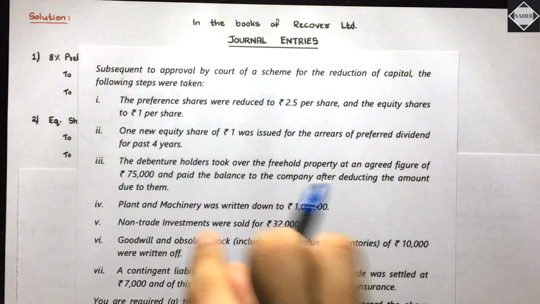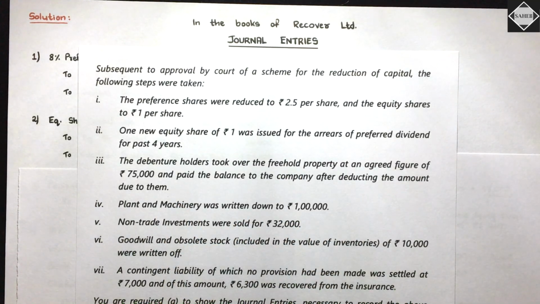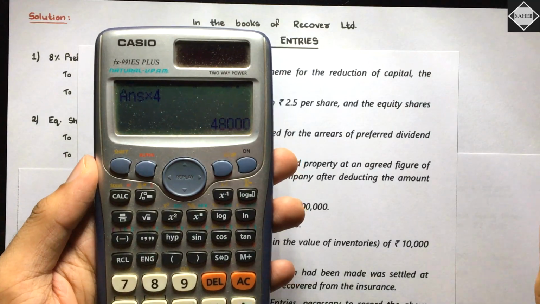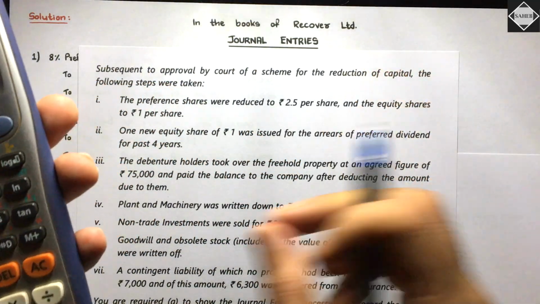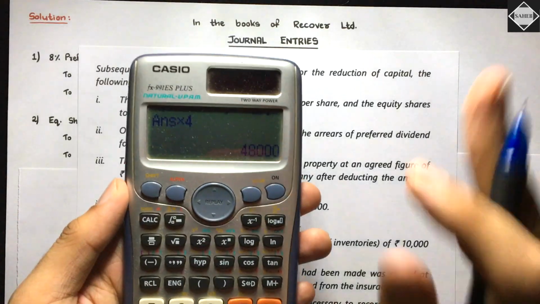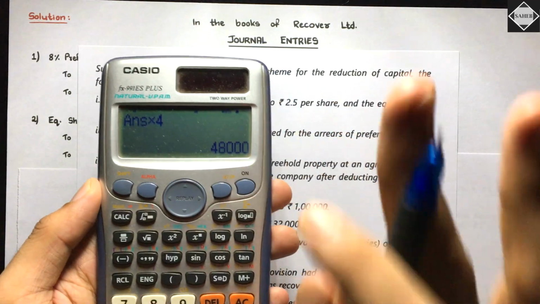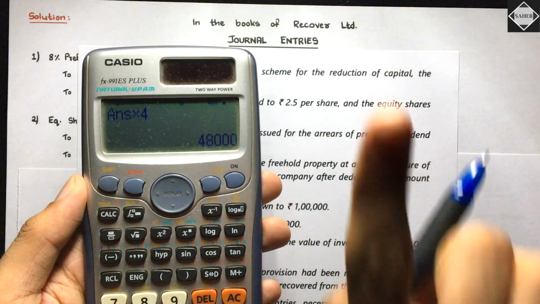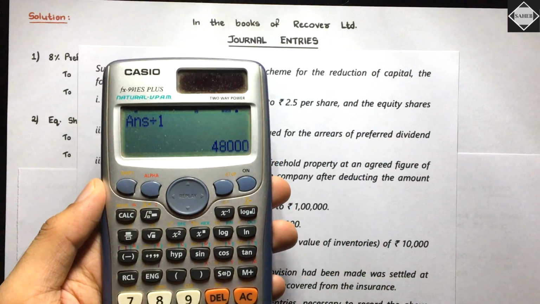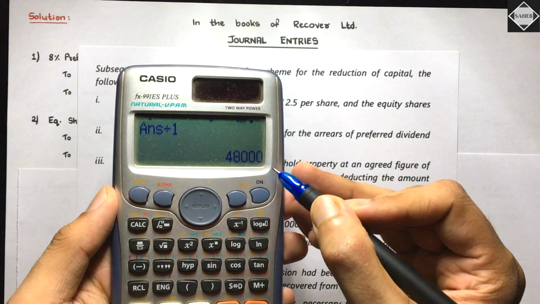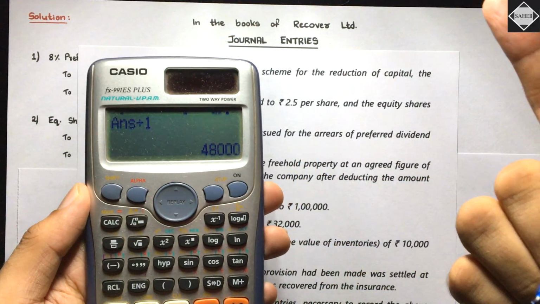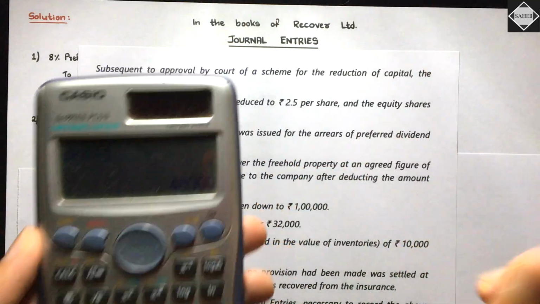So now we have to pass the journal entry for that, isn't it? What journal entry? Simple, we are giving the shares to them, equity shares, so we will credit the equity share capital. Really simple. But how? Understand, 48,000 is the amount of dividend of 4 years. They are saying rupee 1 equity share. So divide by rupee 1 you will do. So you will get to know the number of shares you are going to give them. How many shares? 48,000 shares you are giving them.